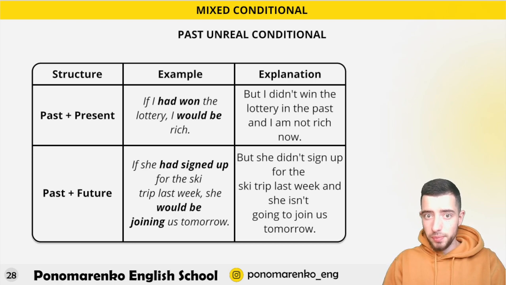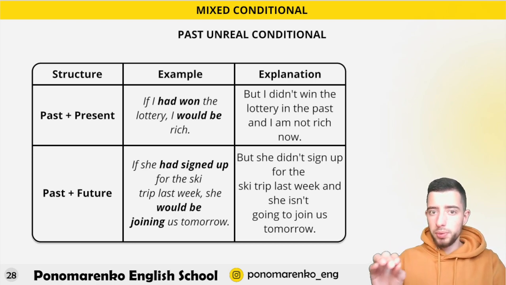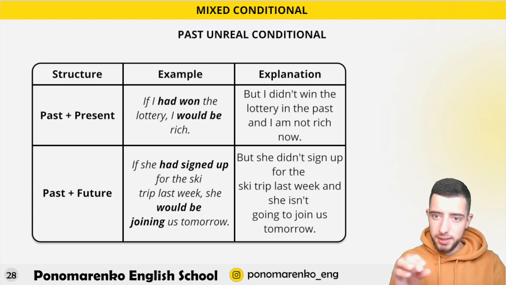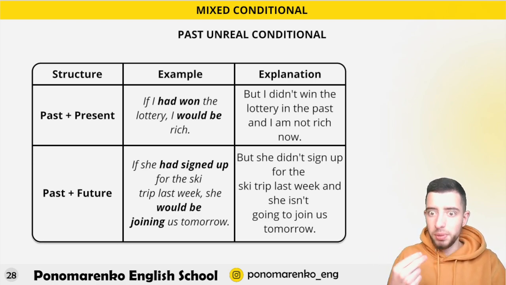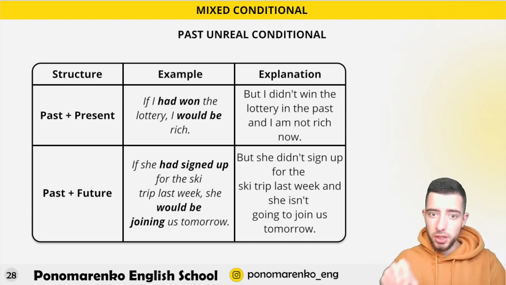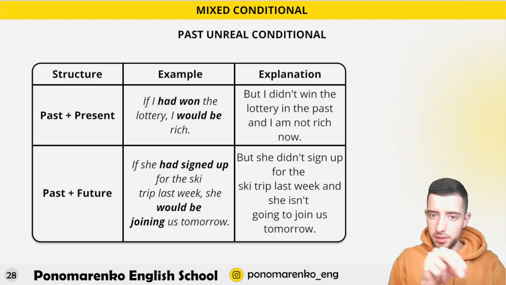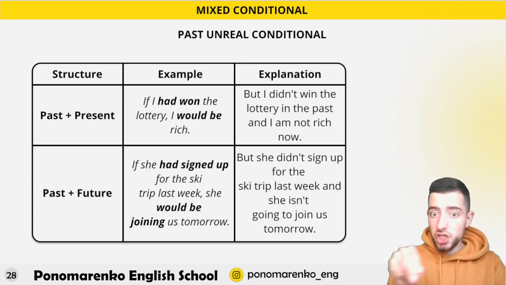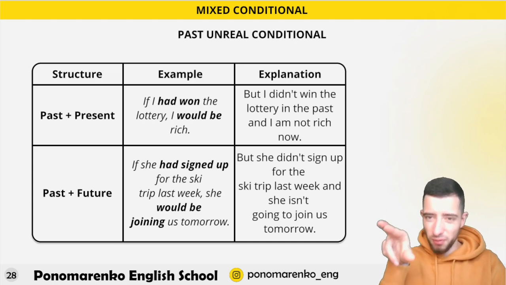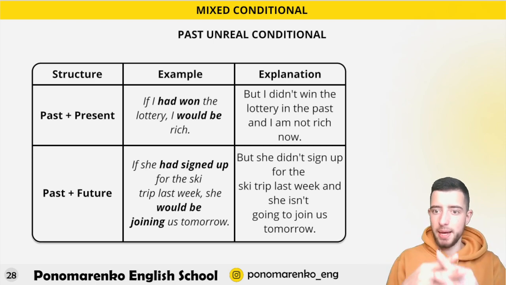Example, explanation. If I had won the lottery, I would be rich. But I didn't win the lottery in the past, and I am not rich now. So this is the reason why you mix these conditionals, because something didn't happen in the past and the result is visible now. Or, if she had signed up for the ski trip last week, she would be joining us tomorrow, but she didn't sign up for this trip last week, and she isn't going to join us tomorrow. So here you're just talking about past and future. So this is the reason you mix them.